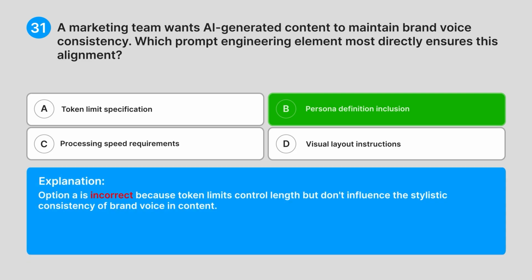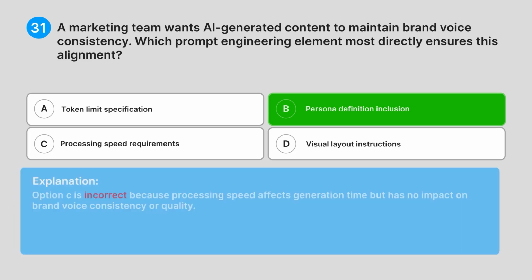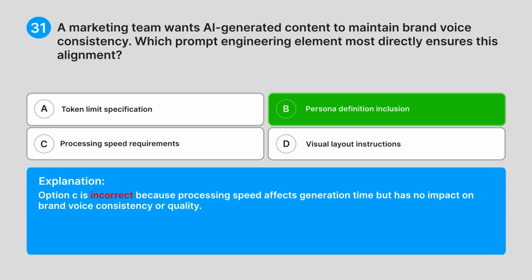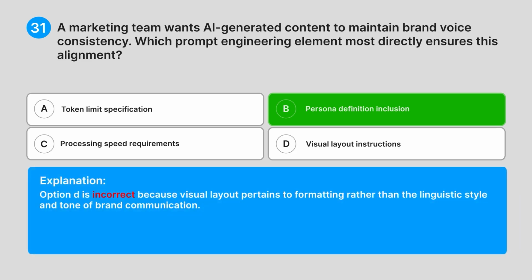Option A is incorrect because token limits control length, but don't influence the stylistic consistency of brand voice in content. Option C is incorrect because processing speed affects generation time, but has no impact on brand voice consistency or quality. Option D is incorrect because visual layout pertains to formatting rather than the linguistic style and tone of brand communication.